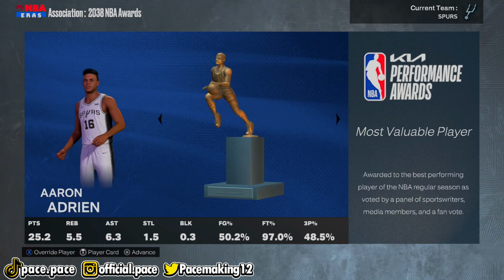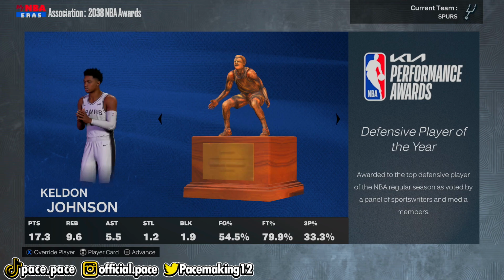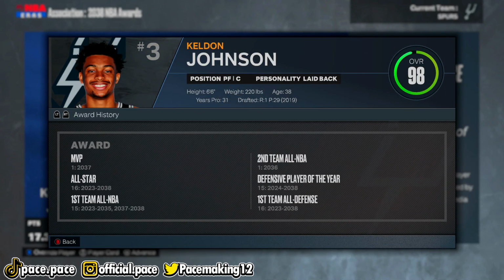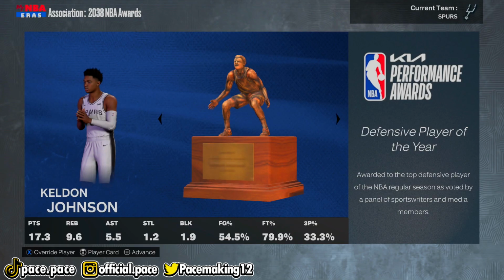Well, unfortunately, Keldon Johnson didn't win MVP, but it looks like Aaron Adrian, who was, I'm pretty sure, a point guard on our team, ended up winning the award. So I mean, good for him. Keldon Johnson, of course, won another DPOY. This is like, what, his 14th? Oh, actually, my bad, this is his 15th. That is a lot of awards.